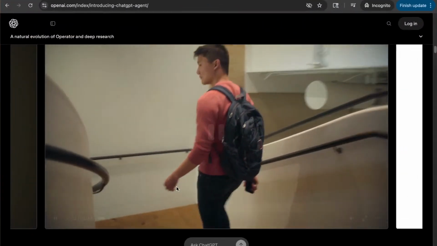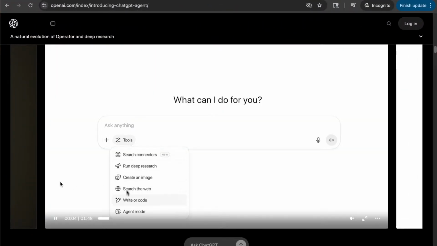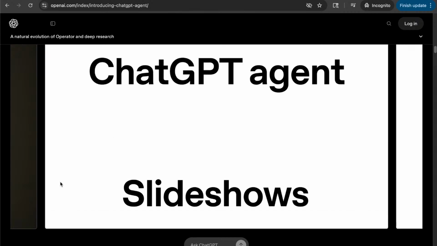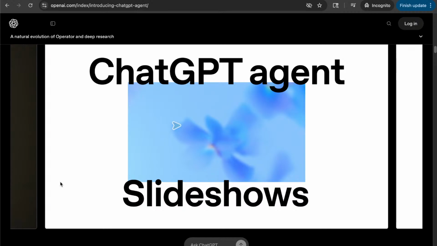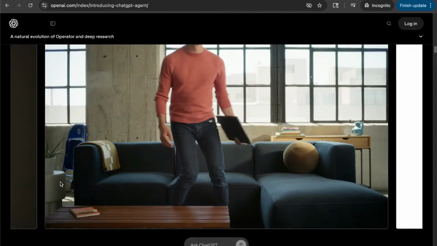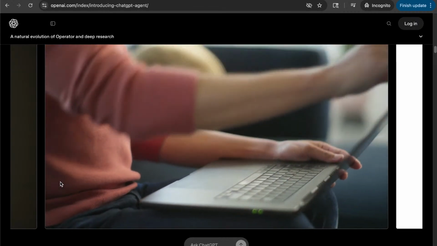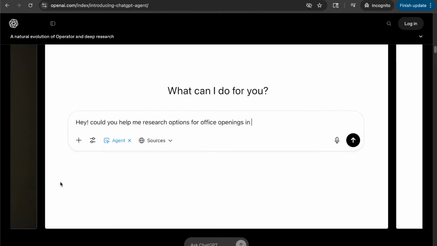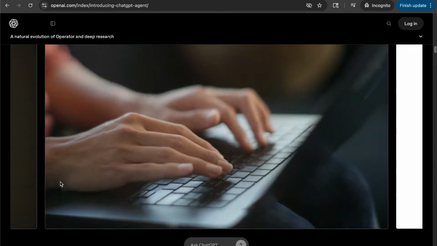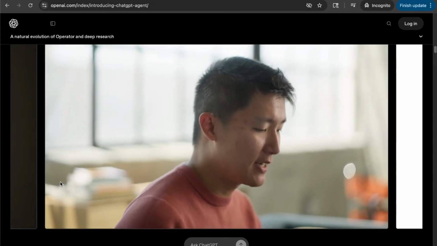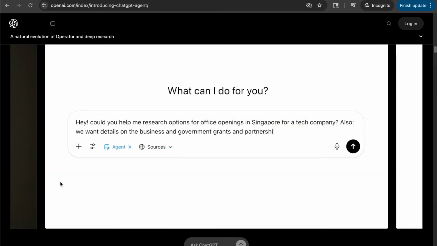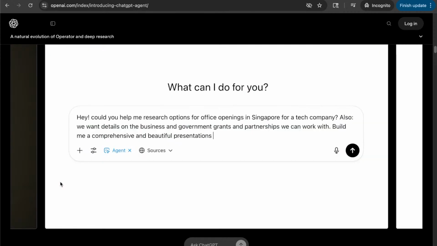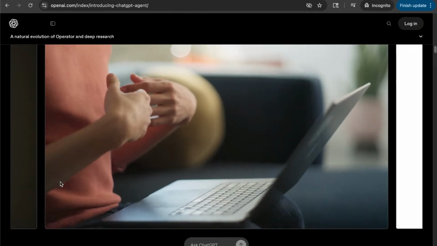We're trying to unify all these tools together, give the model so many capabilities that it can work with. I'm Aiden, I'm a researcher at OpenAI. So in this example, I might ask, can you help me research options for office openings in Singapore? And we also want details on the business grants and government supports and partnerships that we can work with for Singapore, and just make me comprehensive and beautiful presentation slides to cover all your findings.